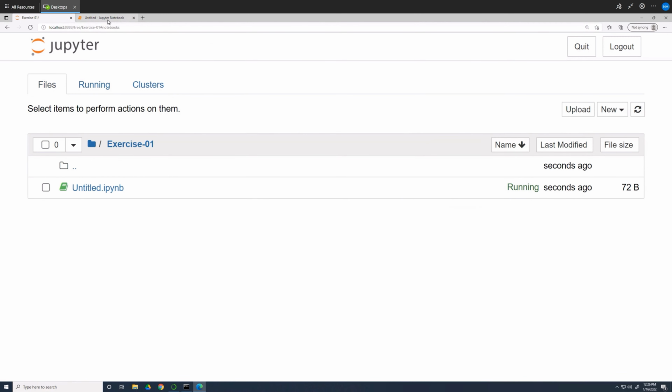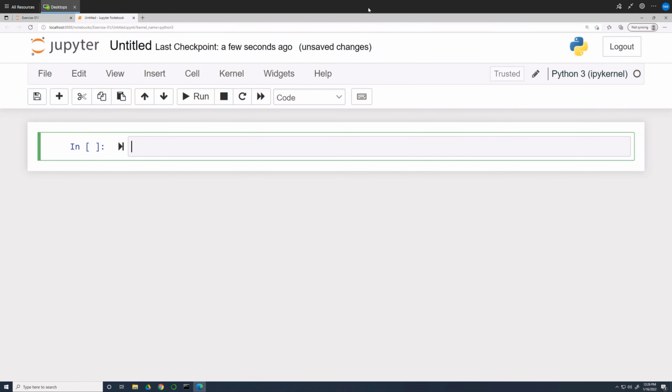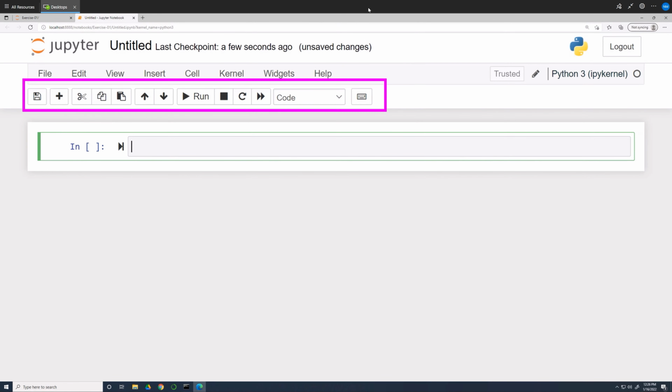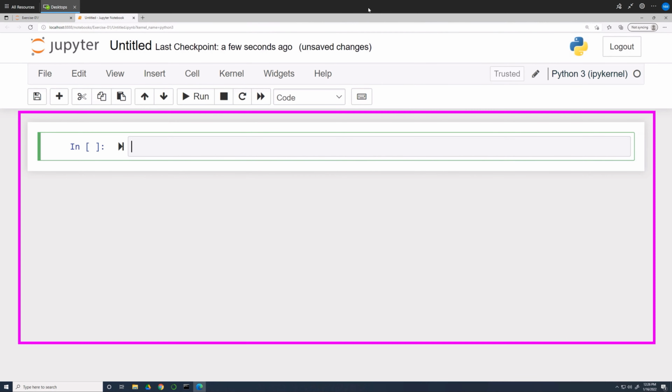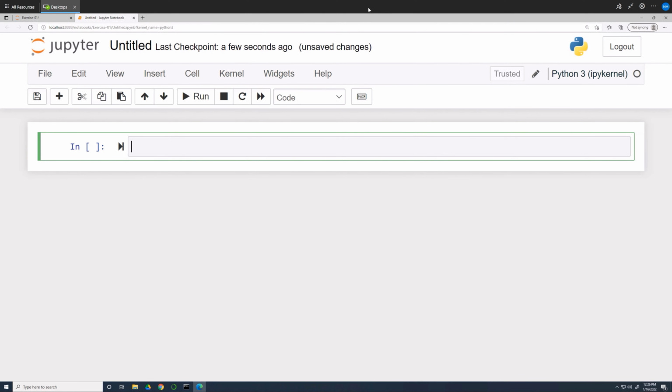Okay, back to the notebook. The notebook user interface has three main parts. You have the menu bar, the toolbar, and the notebook area which contains the cells. If the cells are inactive, they'll have a blue border. When selected, the blue border turns green.